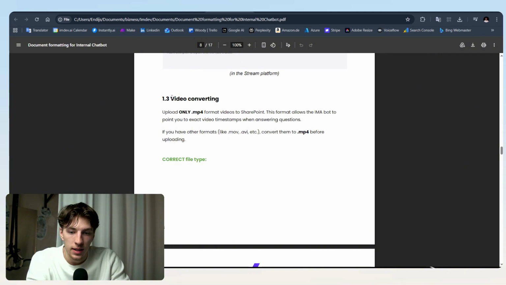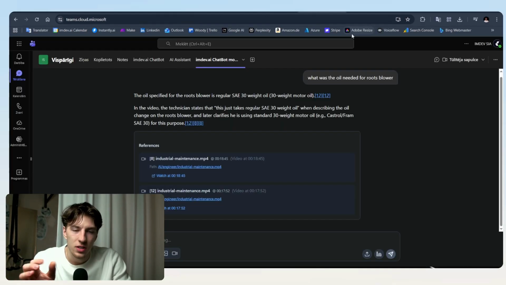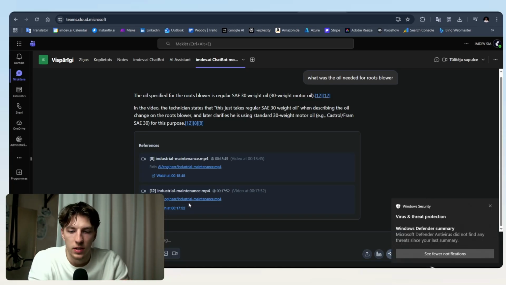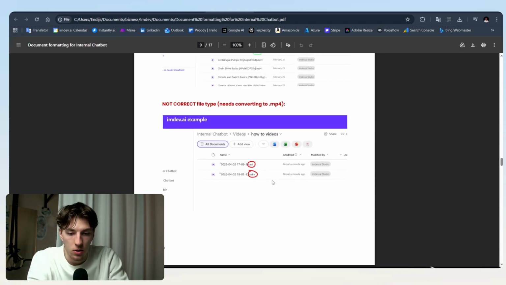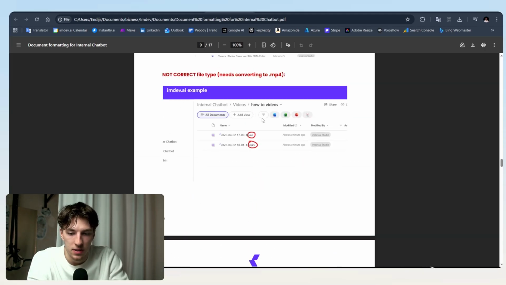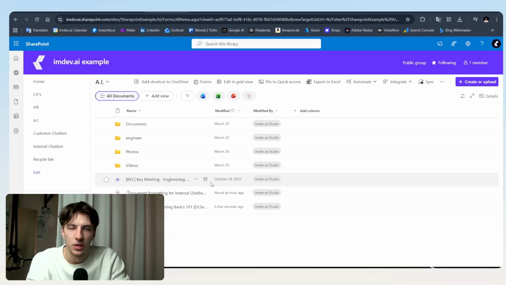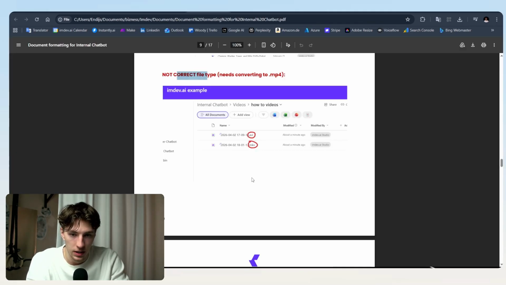Then the third thing about videos is that you have to keep only MP4s, because if you have these older types of videos, like for example MOV, AVI, or whatever is out there, then sometimes when the AI gives answers with these timestamps, for some reason with these older videos it's just blank and doesn't support that. So it's good that you keep only MP4s and you don't want to have these AVIs or whatever. And if you do have videos in the older formats, then you can use one of the online converters, convert them, and then put them in your cloud. And those are actually all the things you need to know about videos.